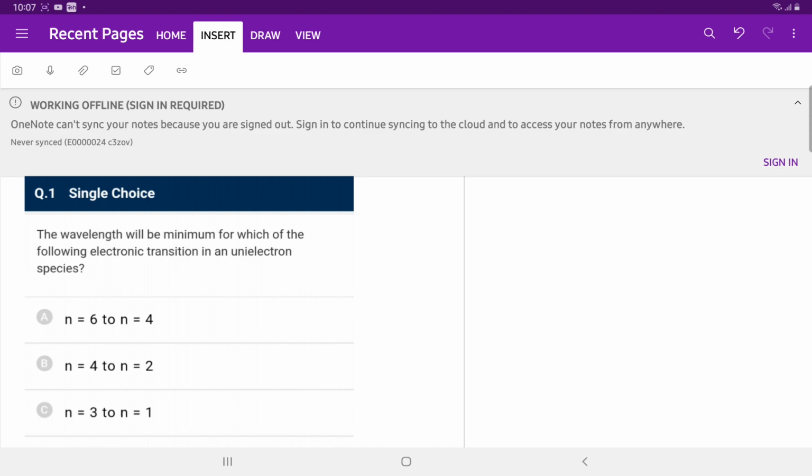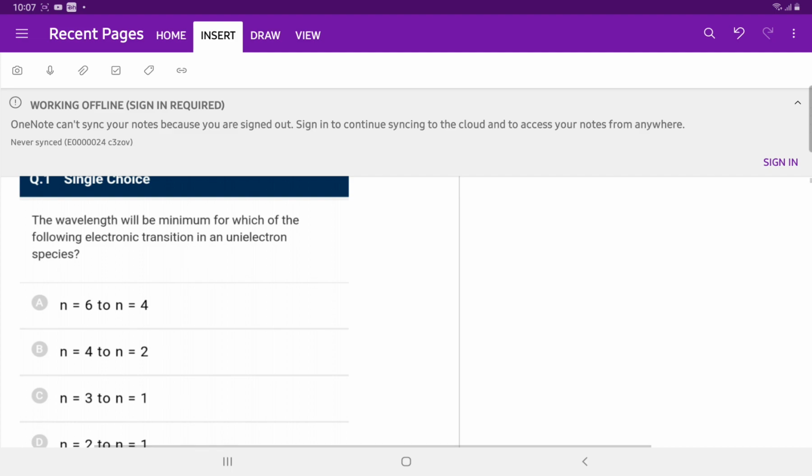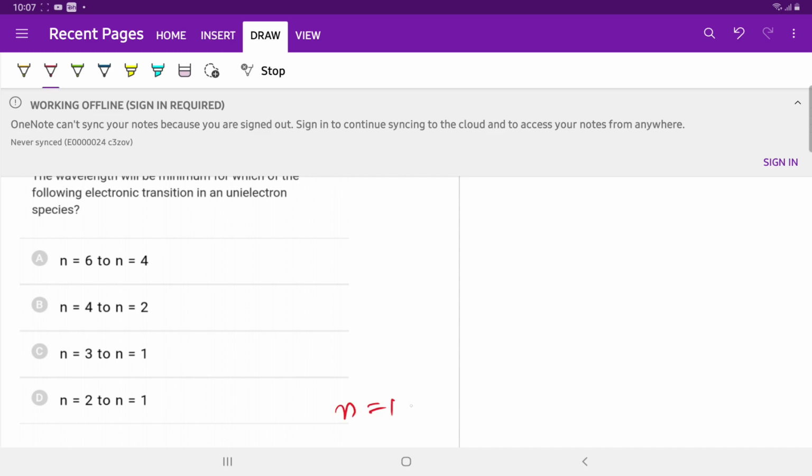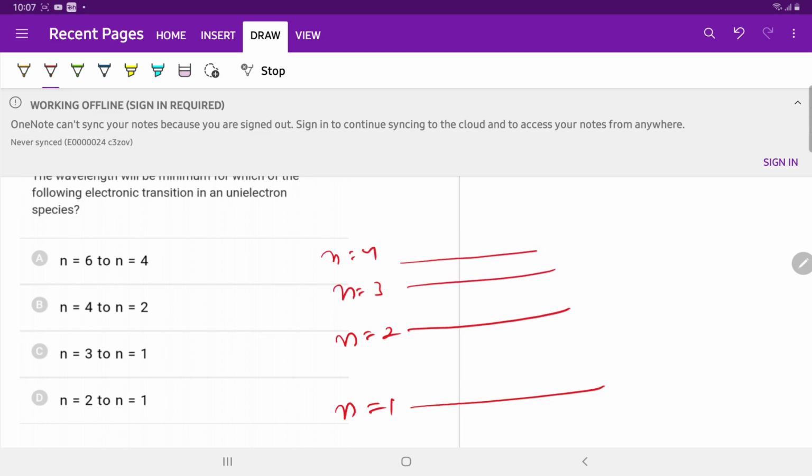We will start from question number 1. The wavelength will be minimum for which of the following electronic transitions in a uni-electron species? If we are discussing uni-electron species, as we move from n equal to 1 to n equal to 2 to n equal to 3 to n equal to 4, we see that the energy difference between two successive energy levels decreases as we move from 1 to infinity.